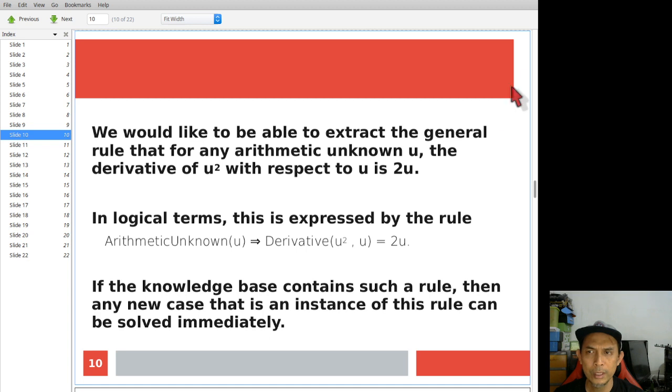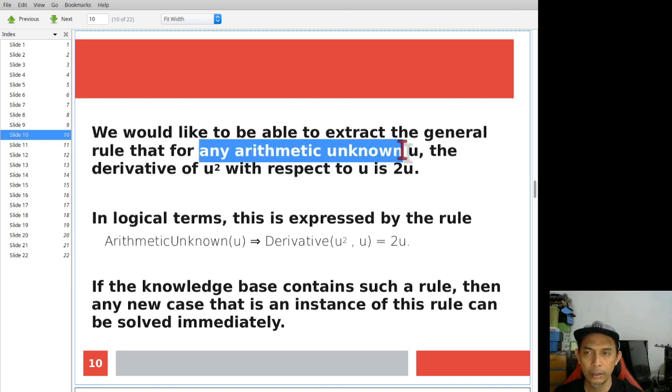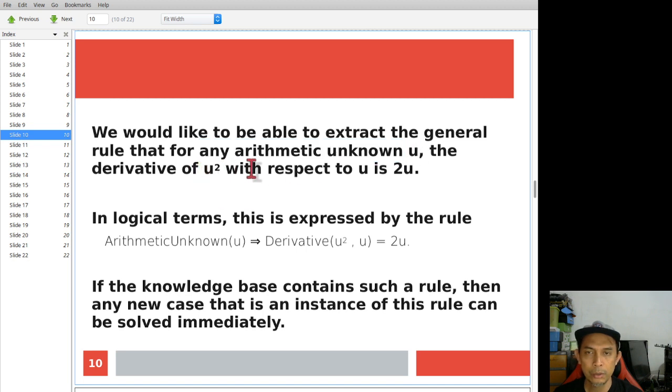Now we want to generalize the function, to design a general rule, so that for any unknown u, the derivative of u squared with respect to u gives 2u.